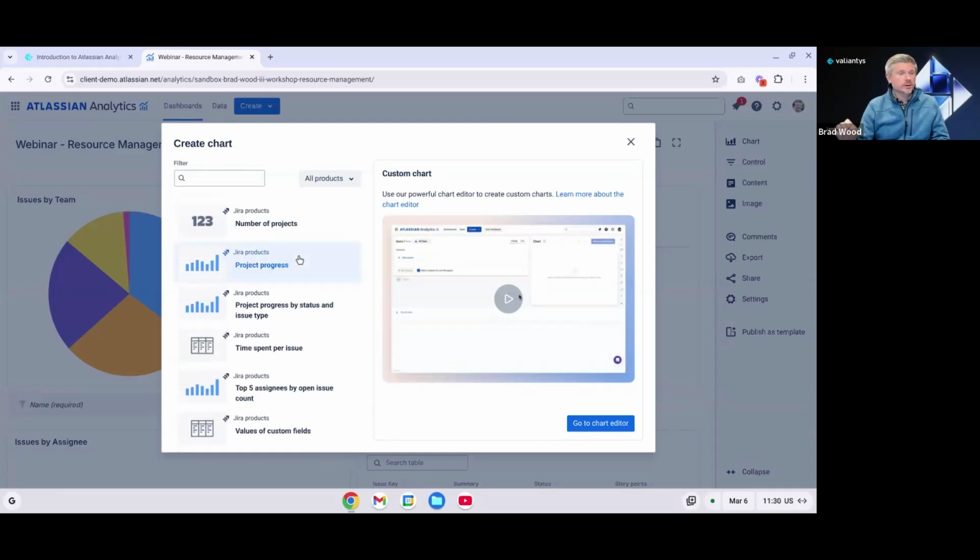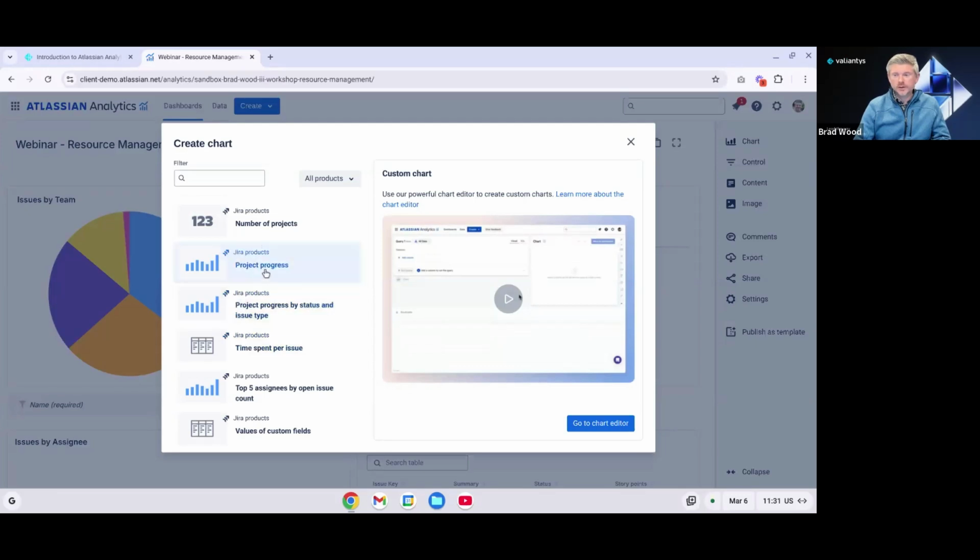So these can be really good starting points for you if you are learning how to configure charts in Atlassian Analytics. You can create one of these charts from a template and navigate to the back end of it and see how it's configured. It may be configured with the SQLite that we talked about earlier, or the visual SQL mode. And you can use that to learn how to create your own custom charts.